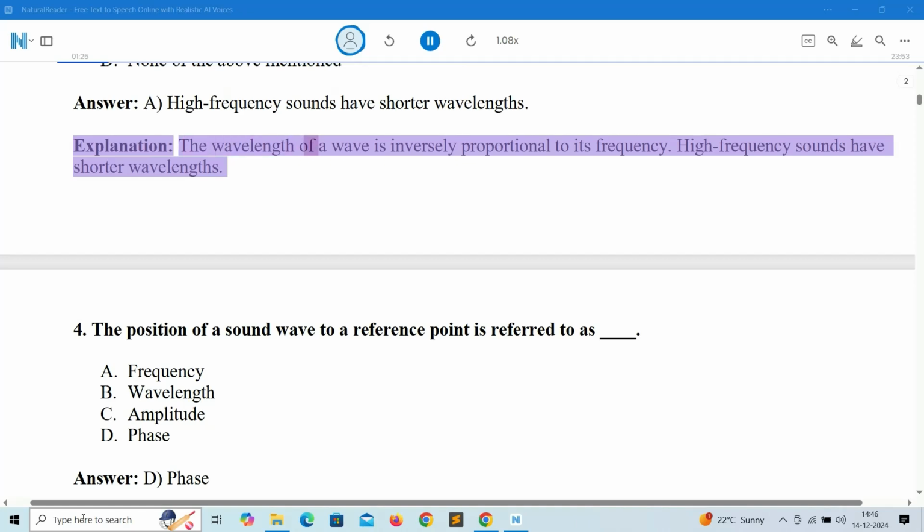Explanation: the wavelength of a wave is inversely proportional to its frequency. High-frequency sounds have shorter wavelengths.